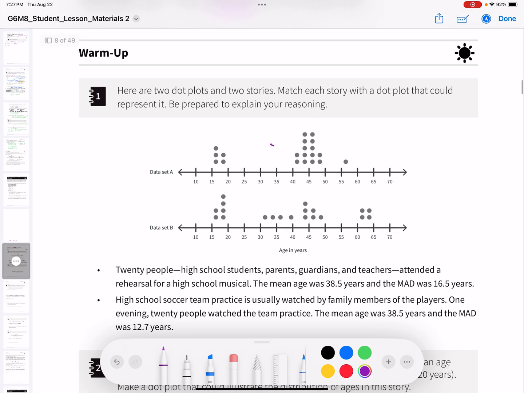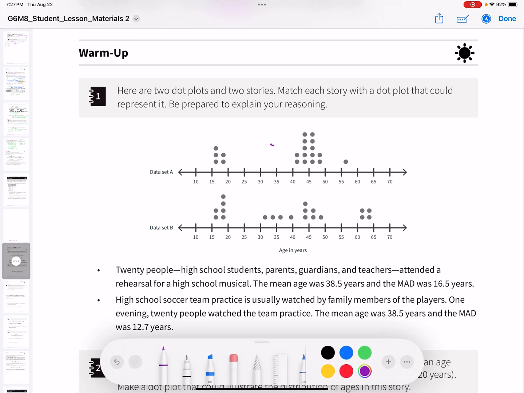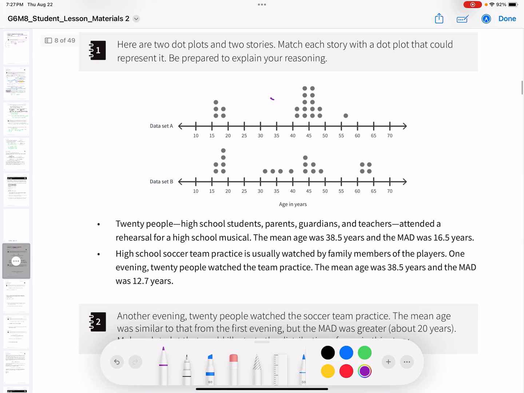All right, warm up. Here are 2 dot plots and 2 stories. Match each story with a dot plot that could represent it. Be prepared to explain your reasoning. Okay. 20 people, high school students, parents, guardians, and teachers attend a rehearsal for a high school musical. The mean age was 38.5 years. So the mean was 38.5. And the MAD was 16.5 years. All right, that's scenario 1.